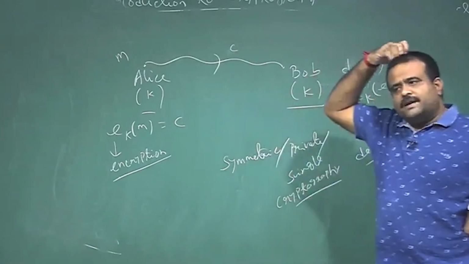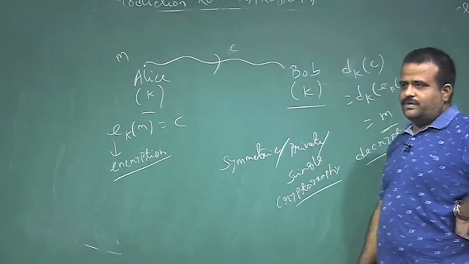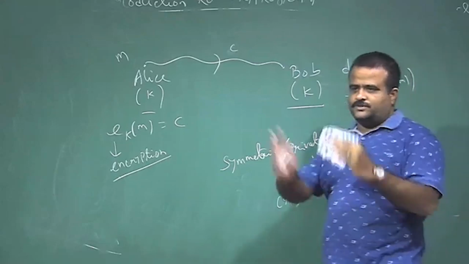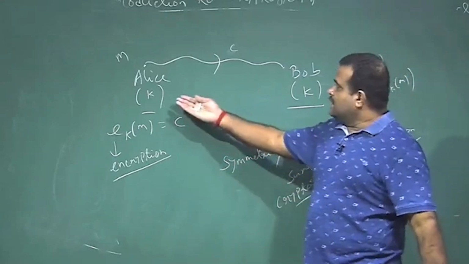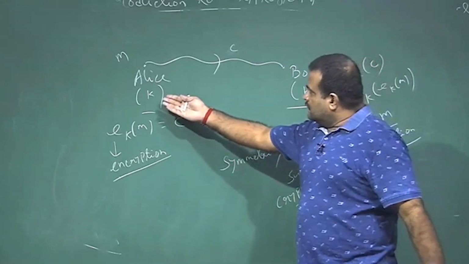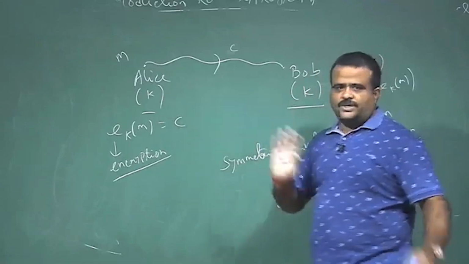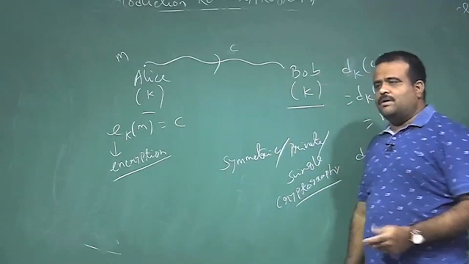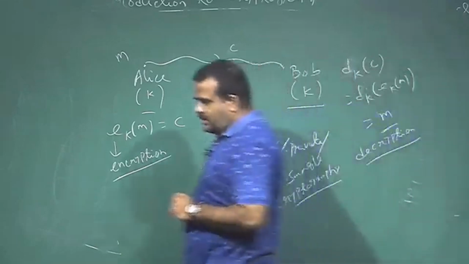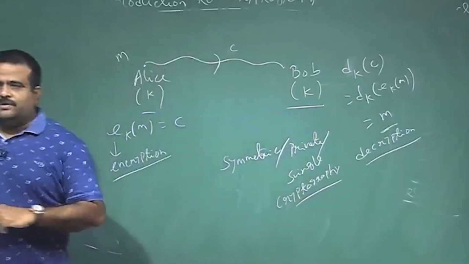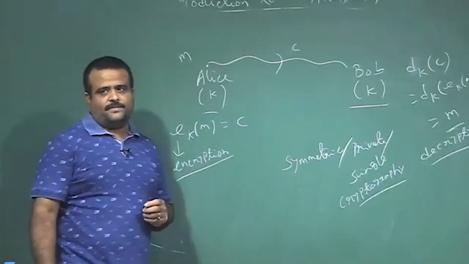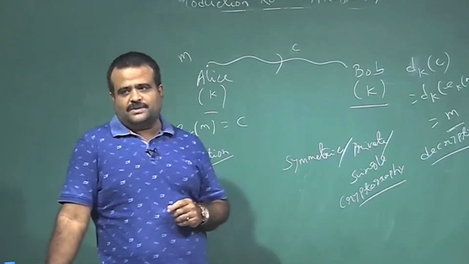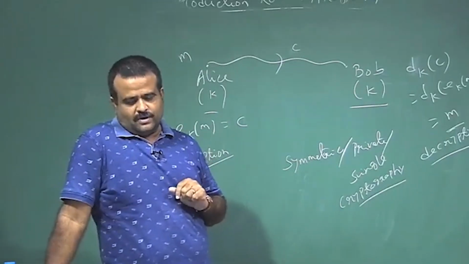To avoid that, public key was invented after the work of the Diffie-Hellman key exchange protocol. They gave an algorithm where Alice and Bob, sitting in different places, can agree on a common key. But all the conventional cryptography, like the shift cipher, Caesar cipher, Playfair cipher, all come under the symmetric key cryptosystem.